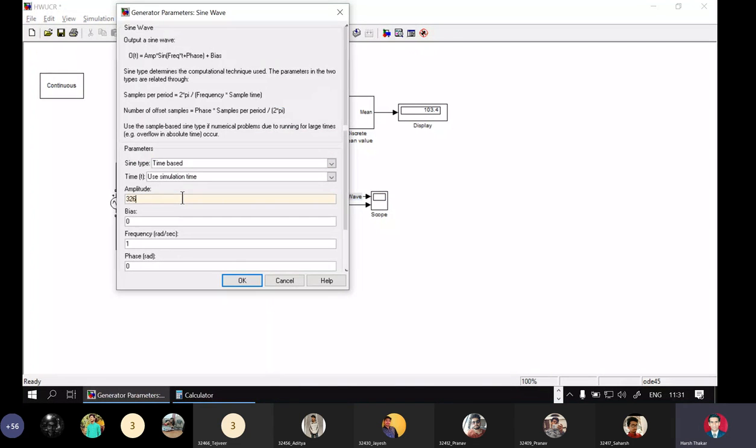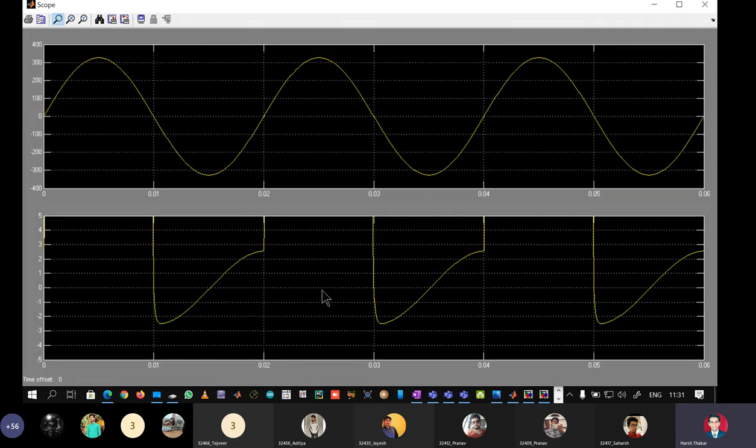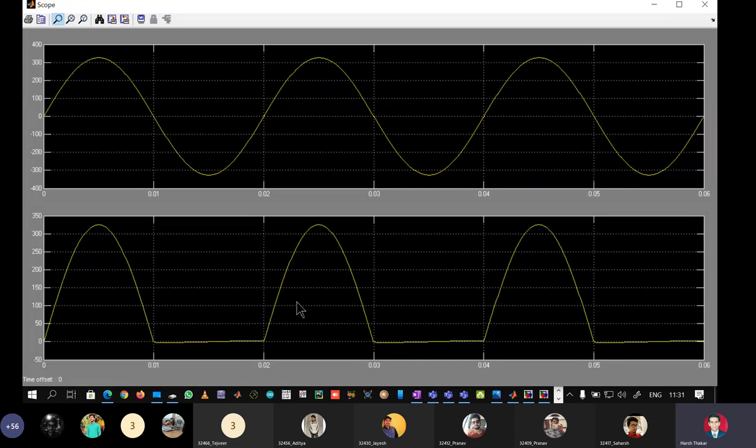Amplitude 326, angular frequency is 2 pi f, 314 radians per second. See here, this is a half wave rectifier like that.